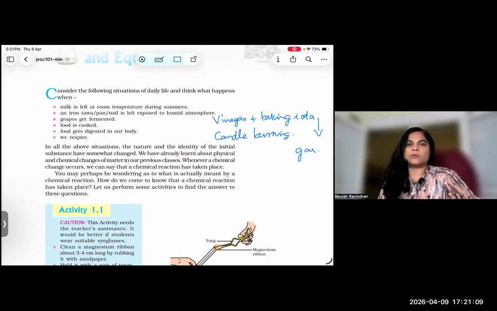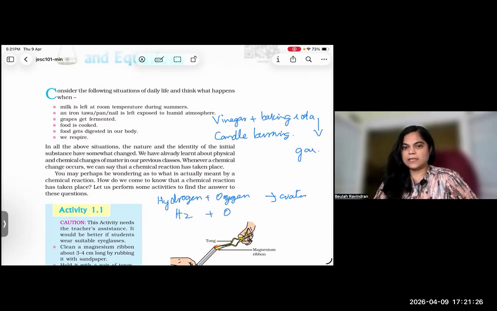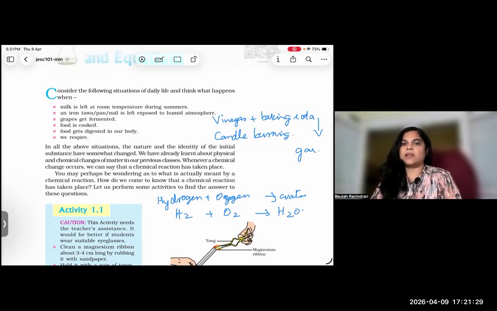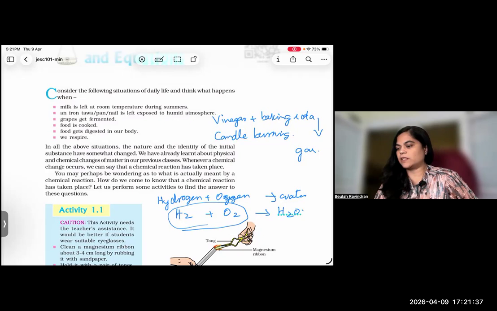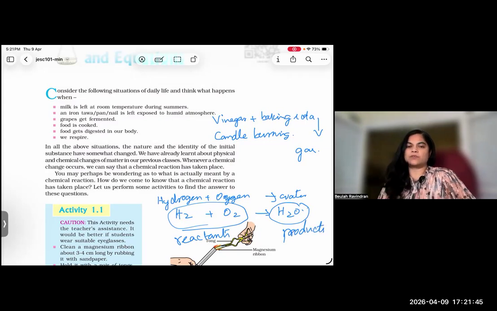We represent reactions using symbols and formulas. Hydrogen plus oxygen gives water. The formula is H2 plus O2 gives H2O. This has to be balanced. This part is the reactant side and this is the product side. The reactants and the products should be balanced. How it is balanced, we are going to see.